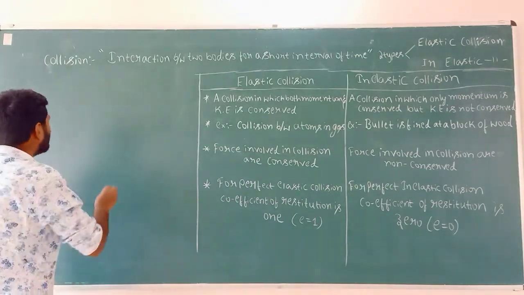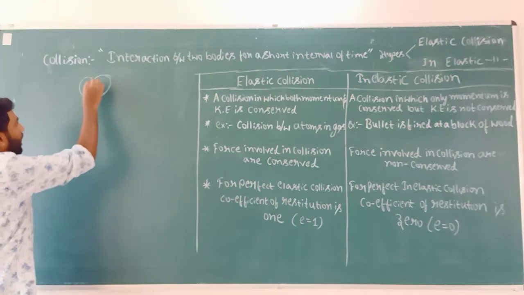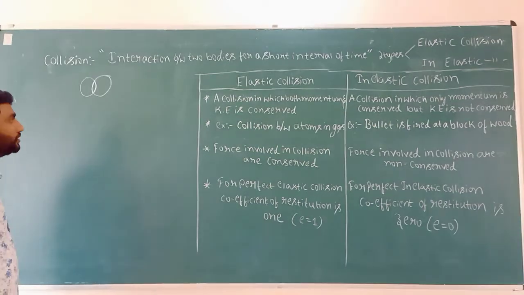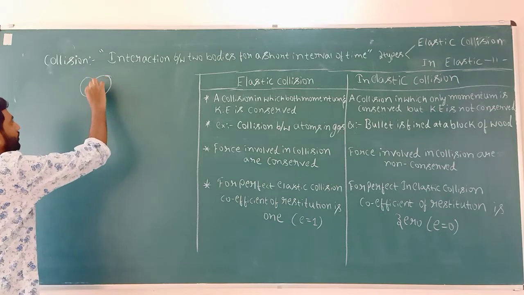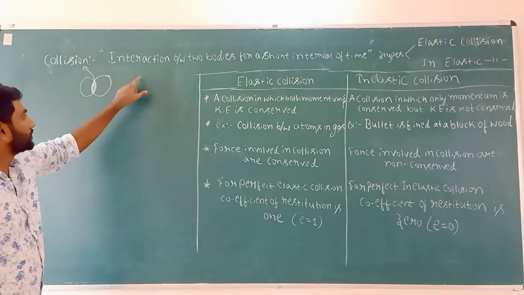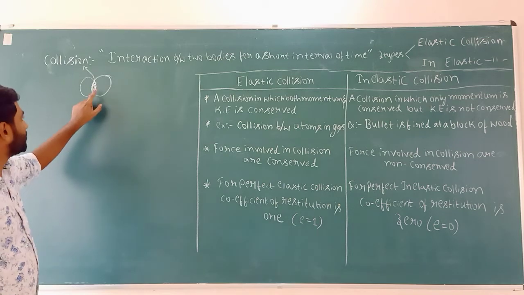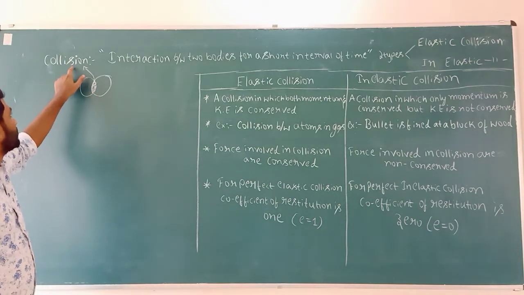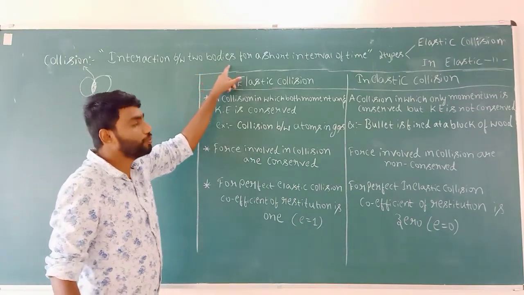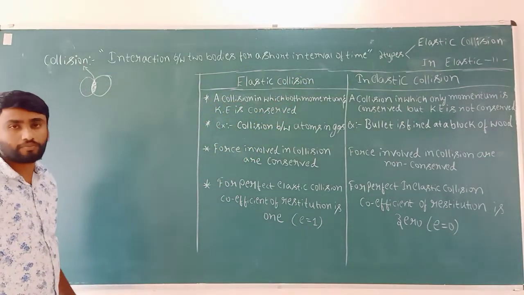Example, consider two bodies that collide with each other. This region we will call collision. So, the interaction between two bodies for a short interval of time is called collision. So remember,